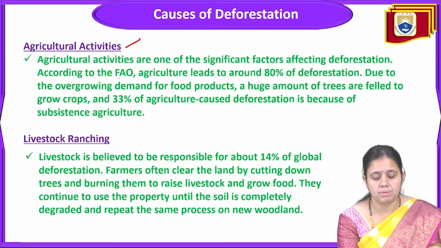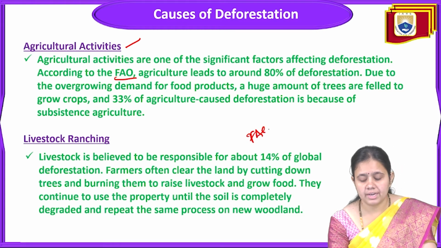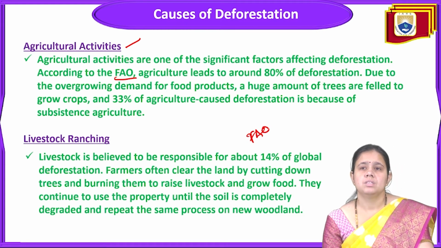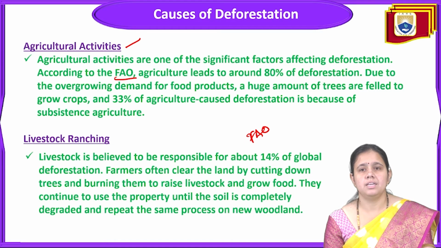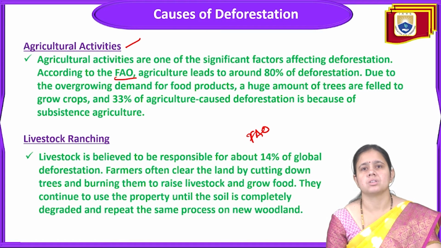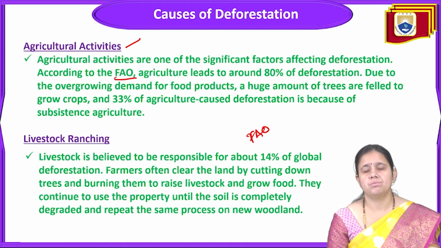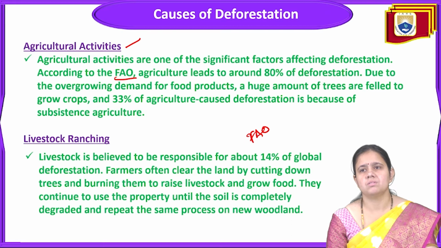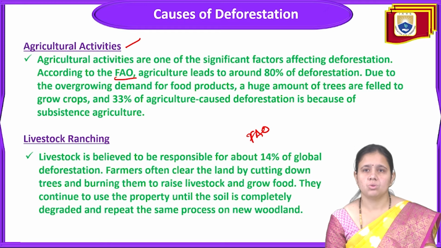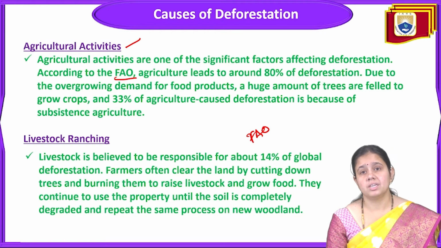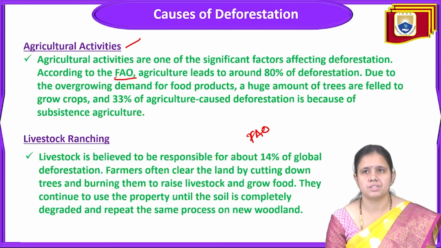As per the report of the FAO, the Food and Agriculture Organization of the UNO, agriculture leads to around 80% of deforestation. Due to the overgrowing demand for food products, a huge amount of trees are felled to grow crops. And 33% of agriculture-caused deforestation is because of subsistence agriculture. So agriculture activities are one of the main factors for deforestation.